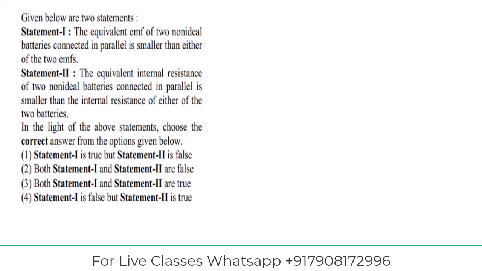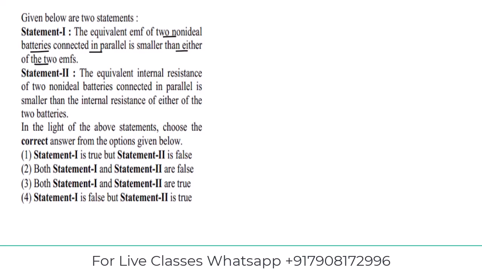Given below are two statements. Statement 1: The equivalent EMF of two non-ideal batteries connected in parallel is smaller than either of the two EMFs. So what it says is that the equivalent EMF of two non-ideal batteries connected in parallel.